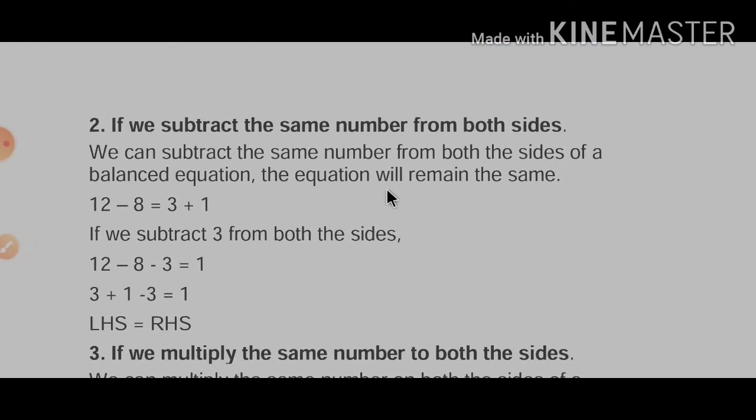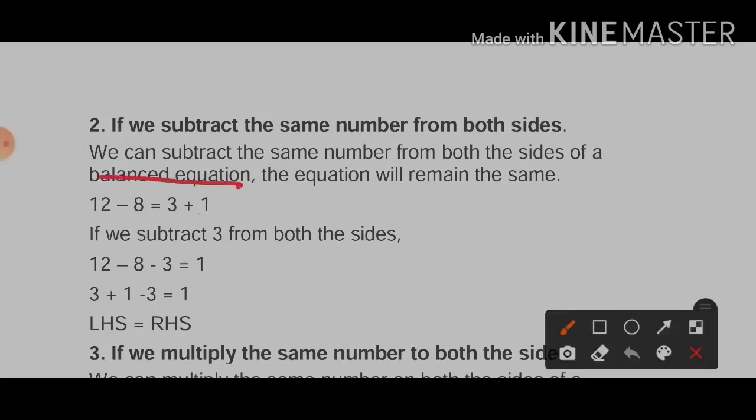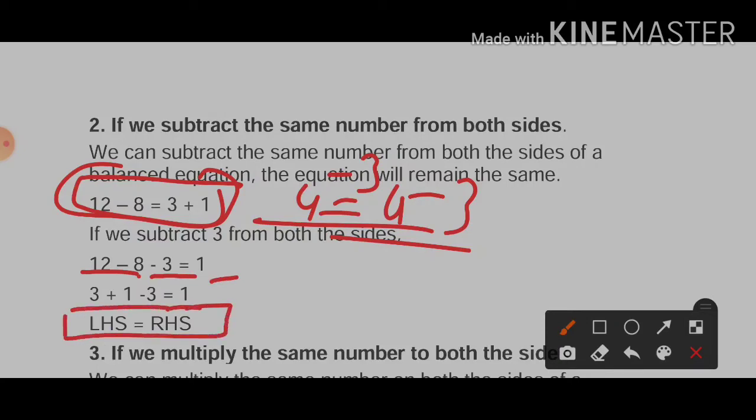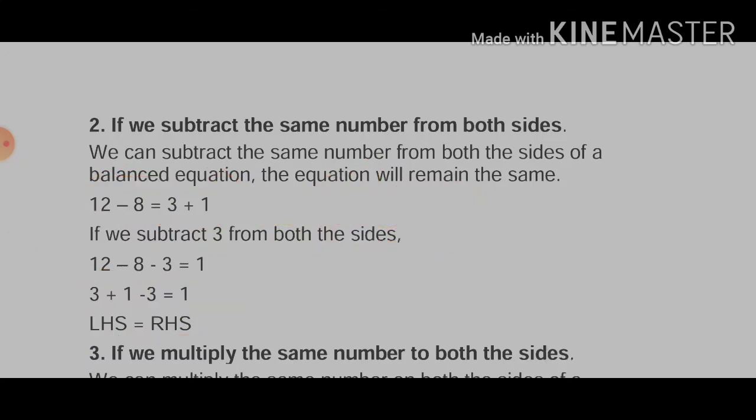Same if subtraction is given. If we subtract the same number from both the sides of a balanced equation, the equation will remain the same. Balance means 12 minus 8 is 4, 3 plus 1 is also 4. If we add or subtract, multiply or divide by the same number on a balanced equation, in which both sides are equal. Here you can see 4 is equal to 4, and if we subtract 3 from both sides, you will get the same answer. So 12 minus 8 minus 3 is equal to 1, 3 plus 1 minus 3 is also equal to 1. So here you can see that LHS is equal to RHS.